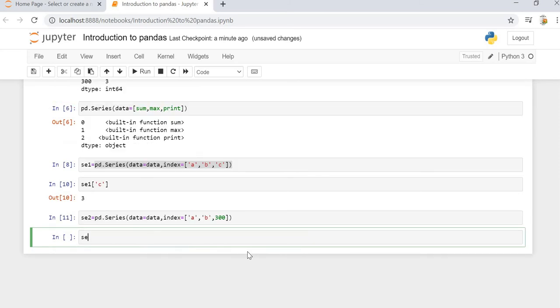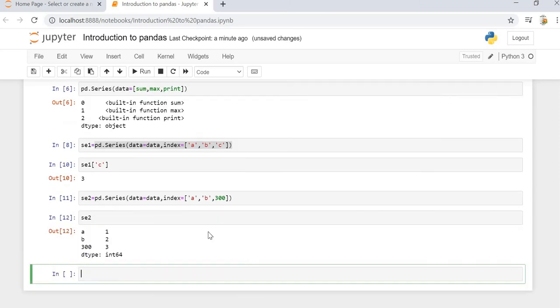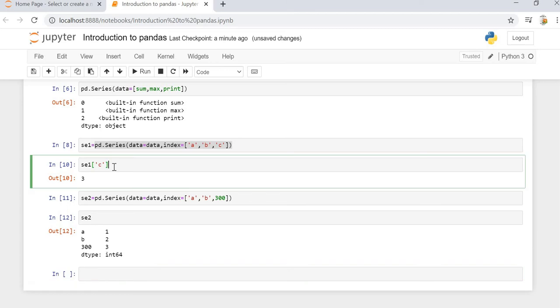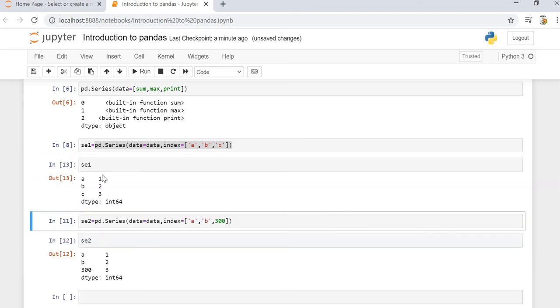Now series 2 is also created. We have series 1, which has 1 2 3 as the inputs and a b c as the indexes, and series 2, which has a b 300 as the indexes and 1 2 3 as the data points.